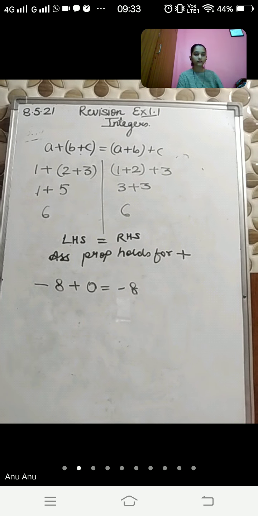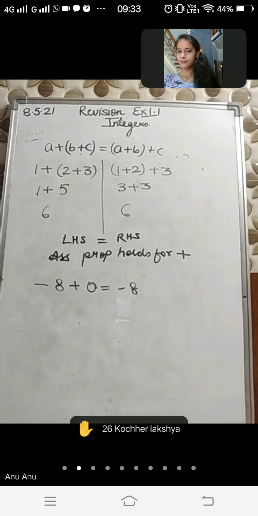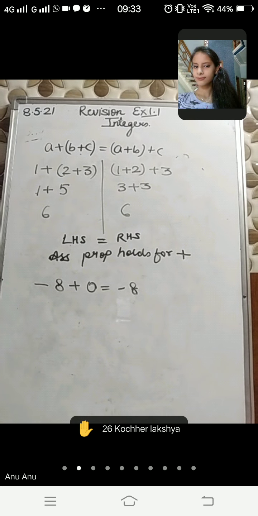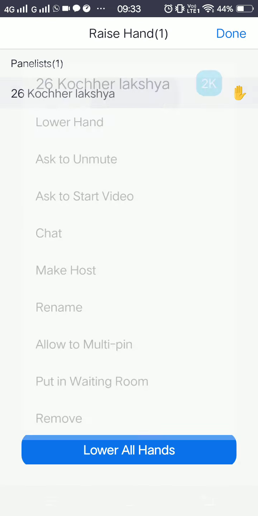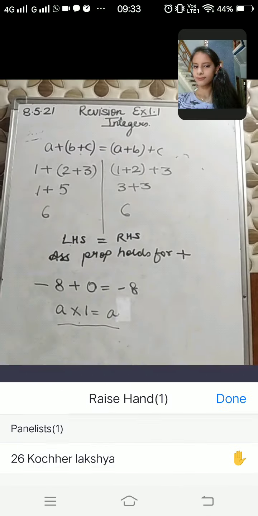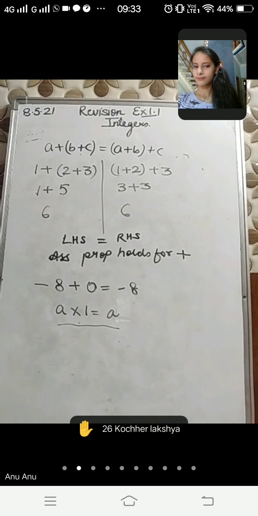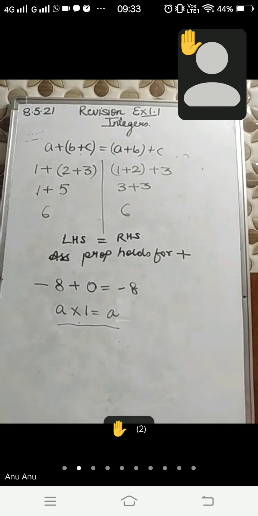Can you tell me the property of one? How will I write the property of one? If A multiplied by 1 is A, this is the property of 1, that whenever you multiply any number with 1, that will give you the same number as the answer.